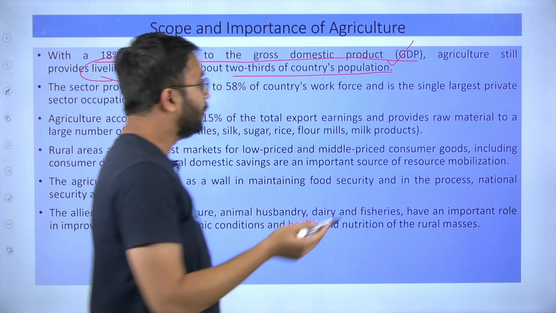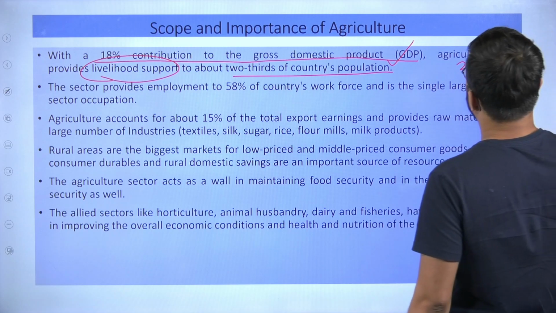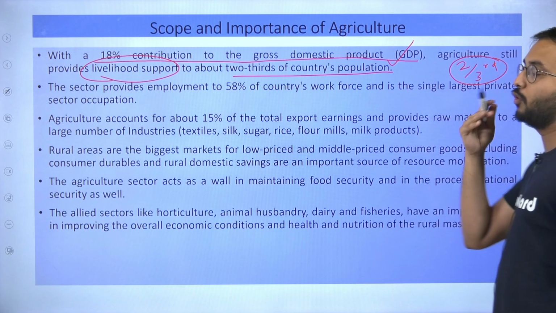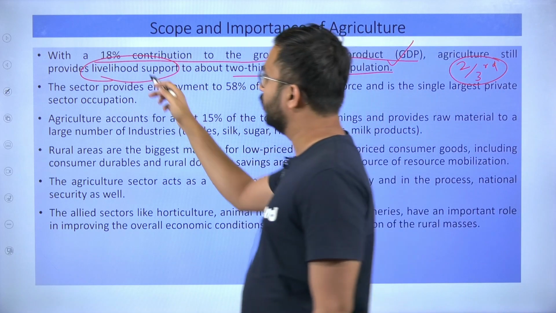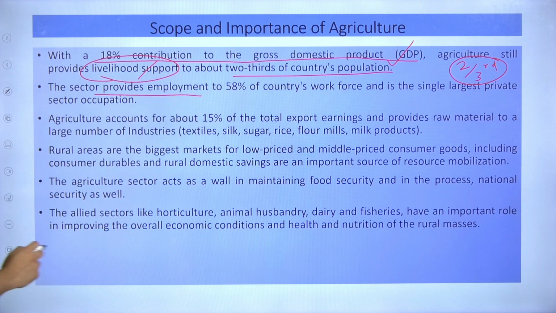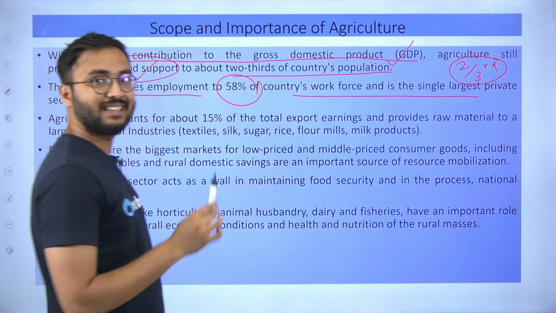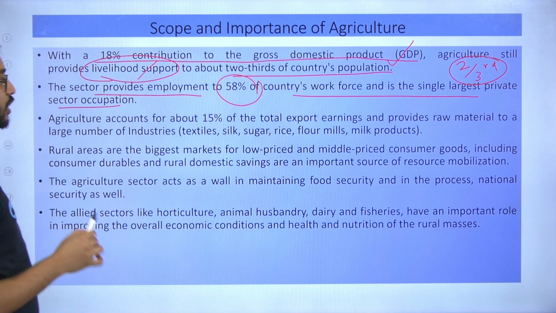That means what? If you see the rural and urban areas, two-thirds of the population is still dependent on agriculture for their employment, their earnings, their livelihood. Then the sector provides employment, how much? 58% of the country's workforce in a single private sector occupation. So what do you mean?